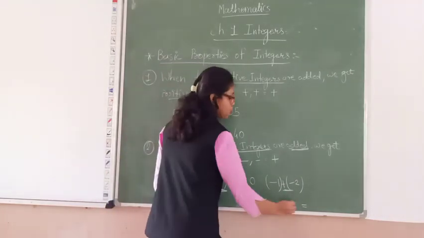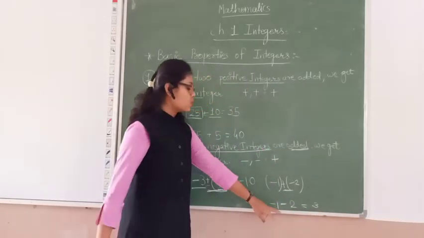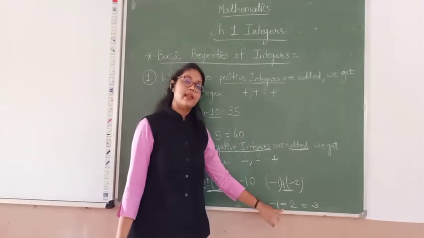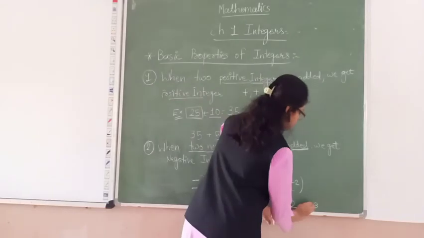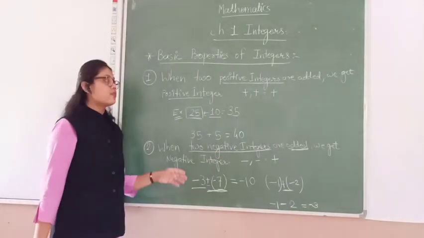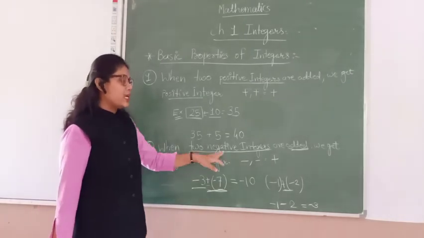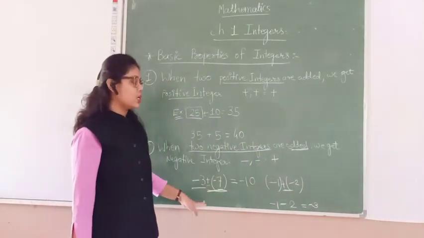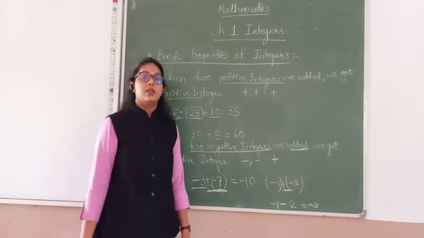So 1 plus 2 is equal to 3, but the 2 has the minus sign, so we have to follow the bigger number's sign. So here the answer is in minus. So this is about the second property: when two negative integers are added, we get a negative integer only. Clear? You have to write it down in your notebook.